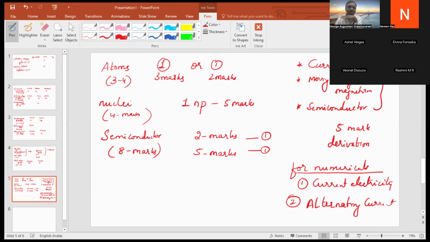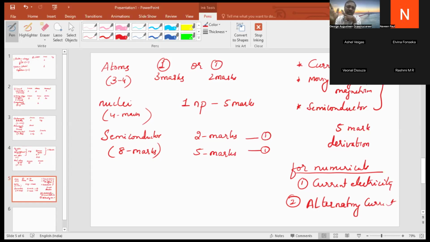You start with 5 marks. 5 marks are all repeated. See which chapter they have asked, what they are expecting. So study, solve all the problems from the past question papers. Study all the 5 mark questions, almost repeated.